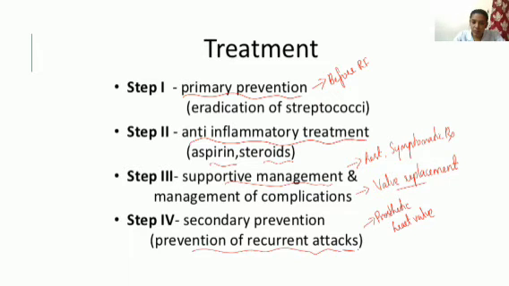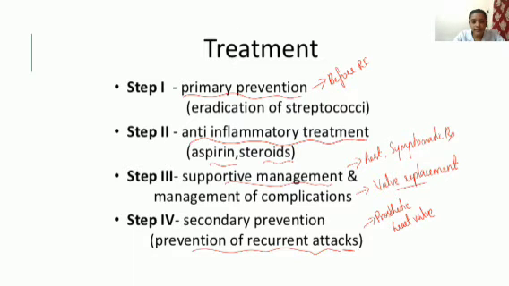So step 1 is primary prevention, that is even before the occurrence of RF, the sore throat will be adequately treated so that it won't progress to rheumatic fever. Step 2 is anti-inflammatory treatment, mostly with aspirin and steroids. Then step 3 is supportive management, rest, symptomatic treatment, everything we will be giving because the disease has already progressed. Then management of complications such as valve replacement surgeries we can do. And step 4 is secondary prevention, that is prevention of recurrent attacks after the proper management.